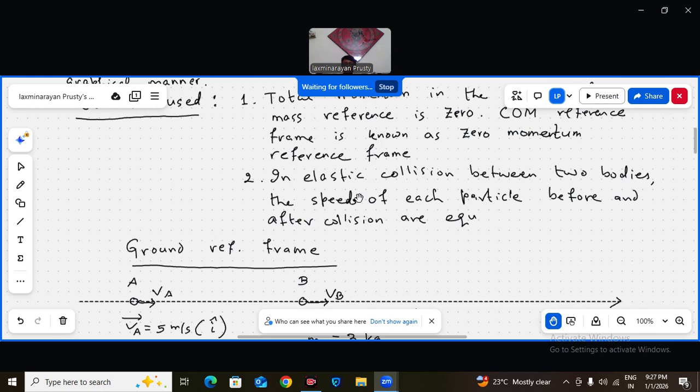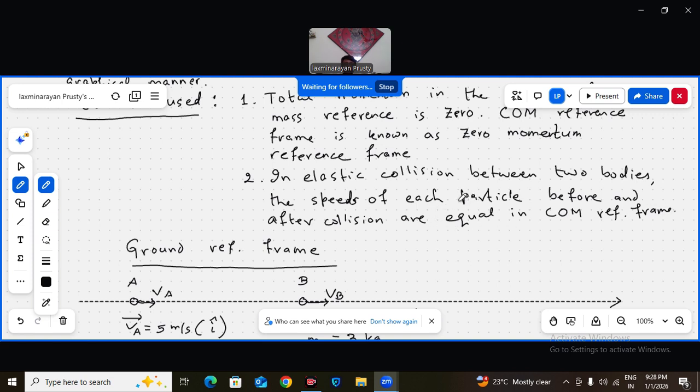What is the second concept I am using? In an elastic collision between two bodies, the speeds are equal in the COM reference frame. Sorry, let me see, I have forgotten to write this. I'll write this as: are equal in COM reference frame.